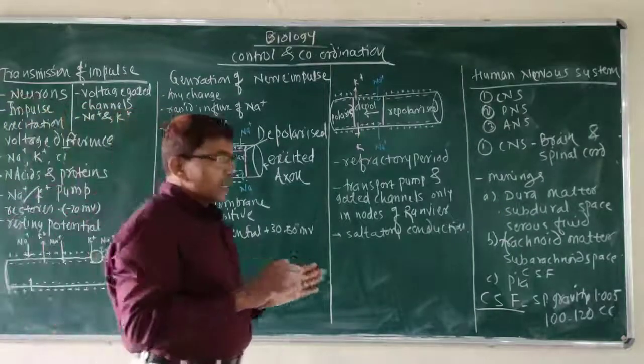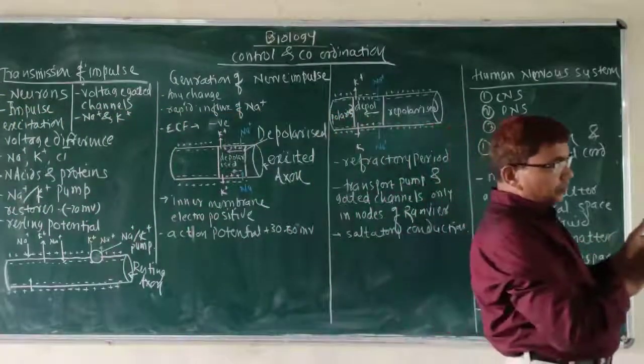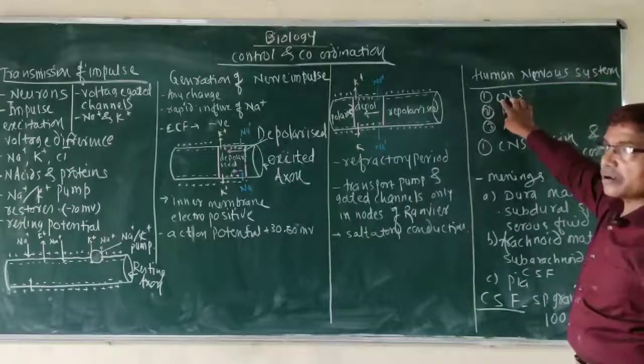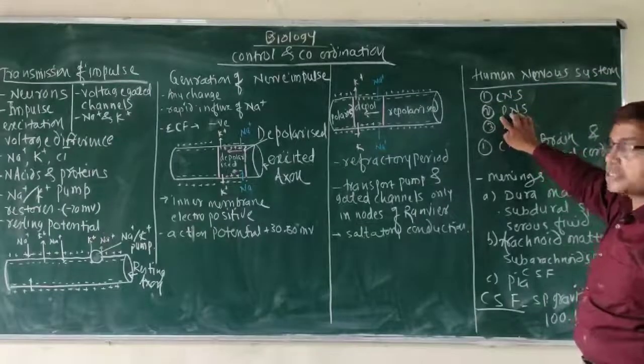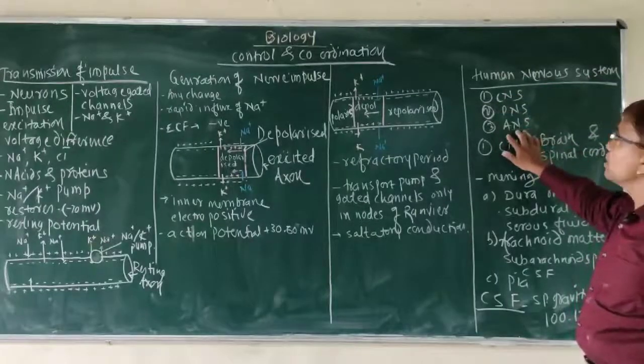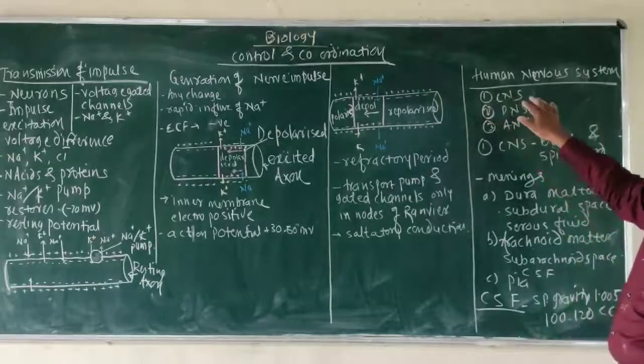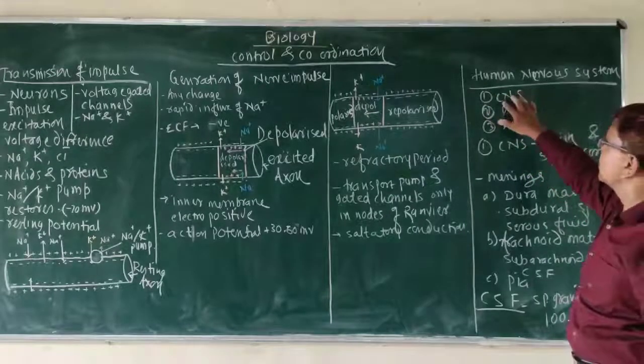So this process takes place in the nervous system of the human being. The human nervous system consists of three parts: central nervous system, peripheral nervous system, and autonomous nervous system. This nervous system is centrally situated on the axis of the body. That's why it is called the central nervous system.